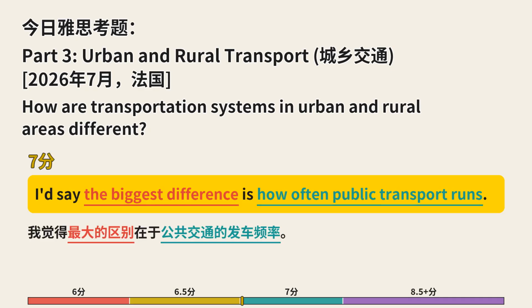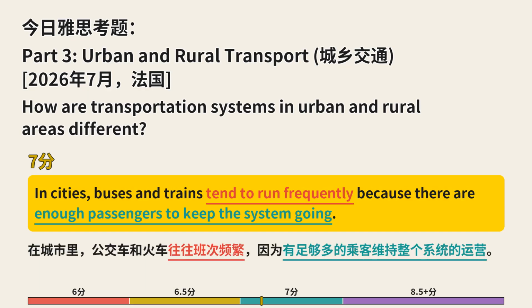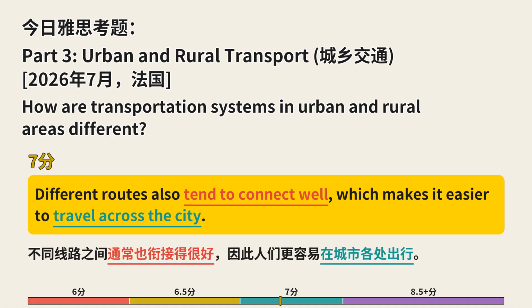I'd say the biggest difference is how often public transport runs. In cities, buses and trains tend to run frequently because there are enough passengers to keep the system going. Different routes also tend to connect well, which makes it easier to travel across the city.